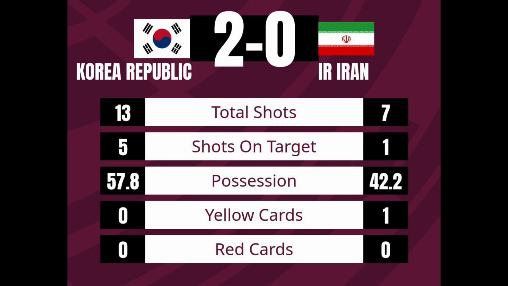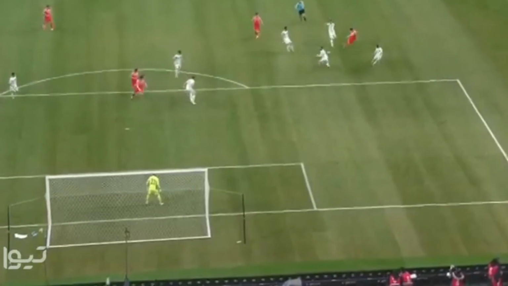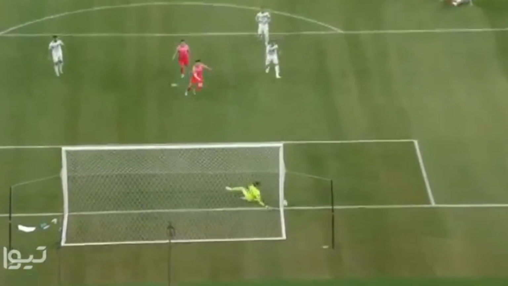Now, let's be real about this match. South Korea was the better team, and it showed on the pitch. South Korea had more possession, better ball movement, and was more aggressive. Iran has dodged bullets throughout the final round of World Cup qualifying, and this time we saw Son Heung-min punish Iran when he was given too much space.